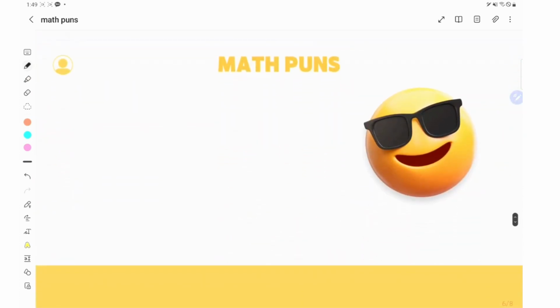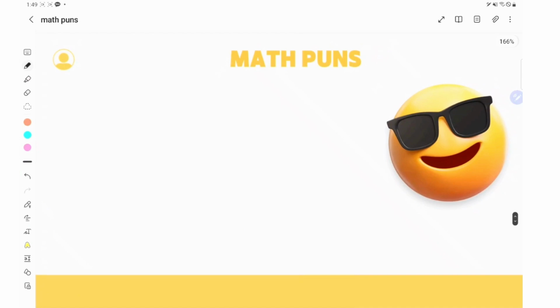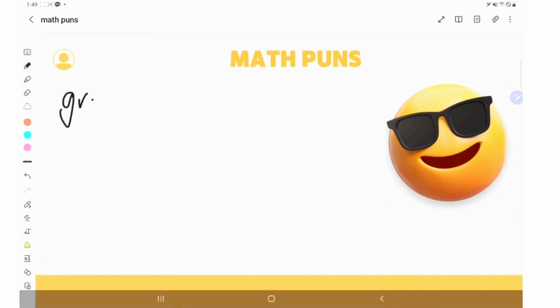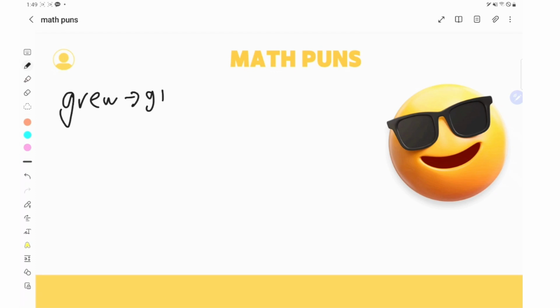Actually, there is no photo, but now I'm going to explain it. Grew becomes grown. This is past tense and this is past participle. Then flew becomes what? This is a question on an English test in America.